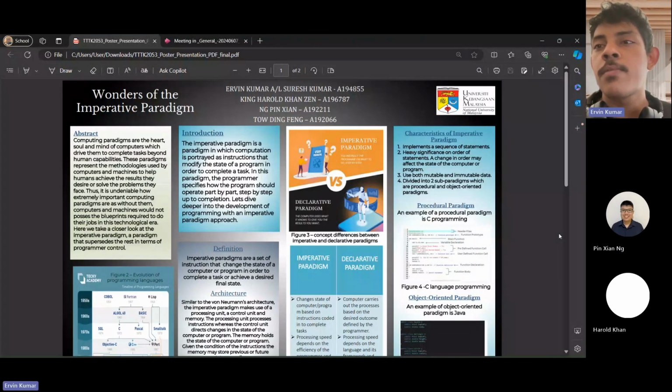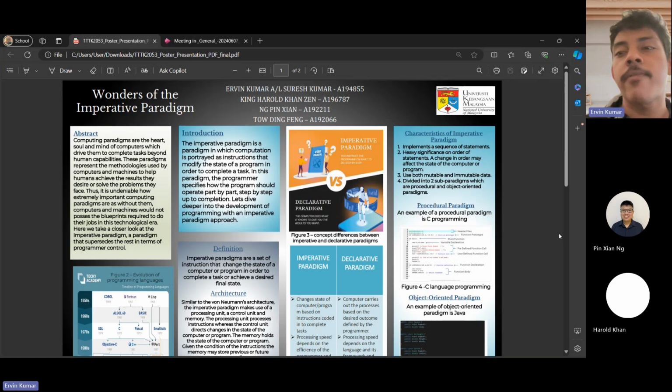Next, we will move on to the differences between different paradigms. For the imperative paradigm, the programmer specifies specific instructions through code, which he implements into the computer or program. Then the computer or program changes its state according to the instructions received in the form of code.